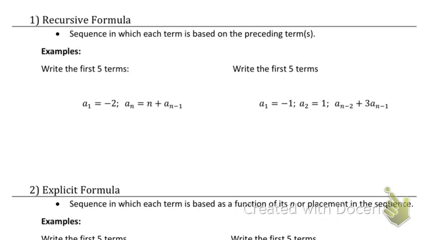This one says write the first 5 terms. First of all, I just want to note that this stands for my first term. So how I read this statement here is my first term is -2. That's how you read that in plain English. How I'd read this one is the term I want equals n plus the term before it. So the big takeaway is that this is the term prior, the previous term.